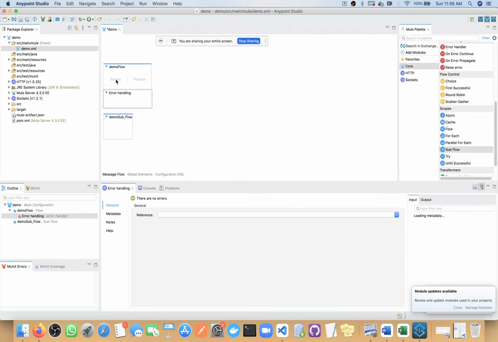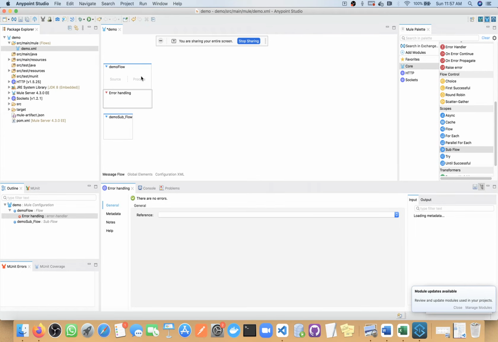In a flow we will have a source. In the source we configure how we are going to expose our API. If it is a REST API, then we will use the HTTP listener. If it is a file-based API, then we will use the file connector. If it is a scheduler-based API, then we will configure the scheduler here. So the source defines how we are going to expose our API to the external world. Then process: here we define all our business logic.